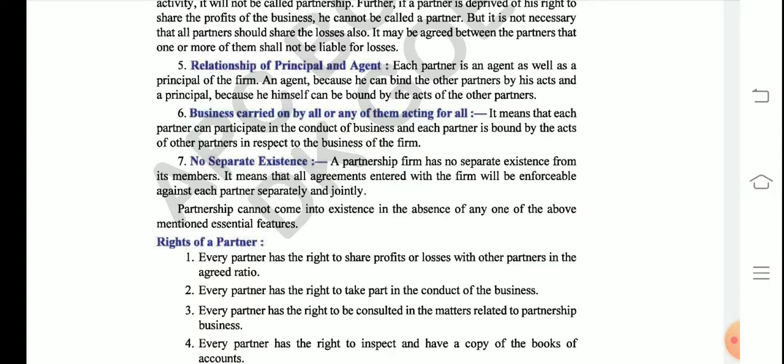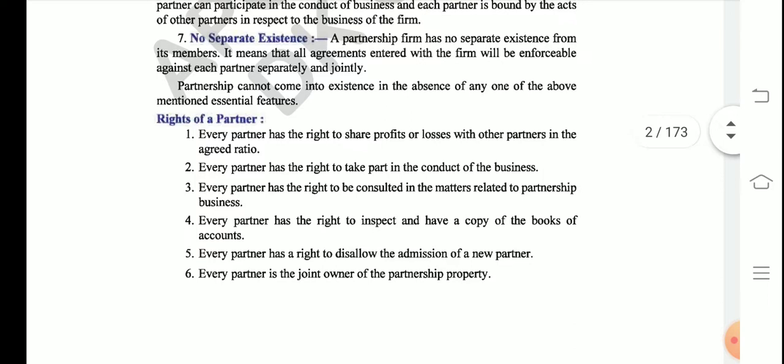Okay. So next, the topic talks about the rights of the partners. You have to understand the rights, and then the next page will be talking about the duties of a partner. So let me first elaborate this. Rights of a partner. Every partner has the right to share profit and losses with the other partners in the agreed ratio. The agreed ratio will be decided in the agreement, which could be in written or oral form. Every partner has the right to take part in the conduct of the business.